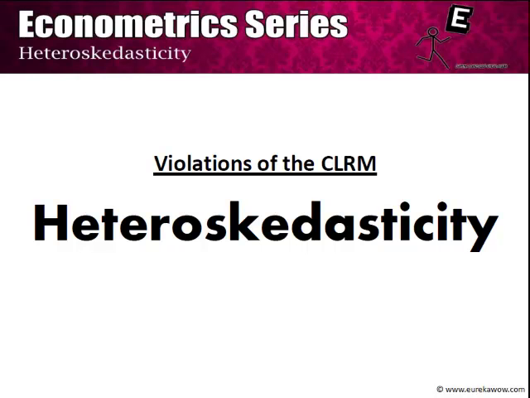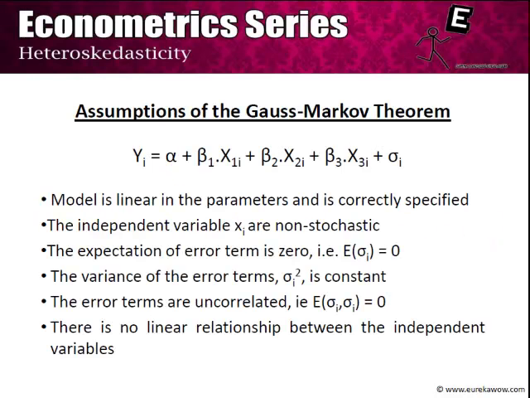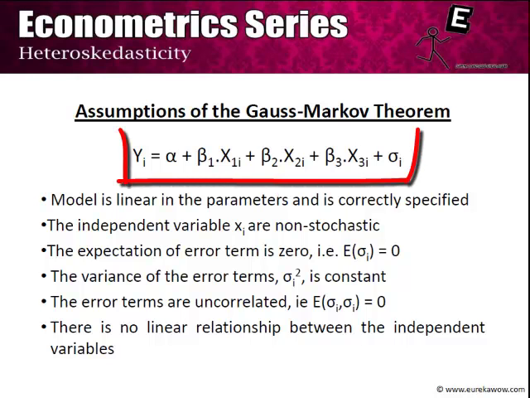We continue our study of the violations of the assumptions of the classical linear regression model, and the violation that we now study is called heteroskedasticity. It is derived from two Greek words, hetero meaning different and skedastis meaning dispersion. Assume a population regression function such as yi is a function of x1, x2, x3 and, in its stochastic form, of the error term epsilon i.